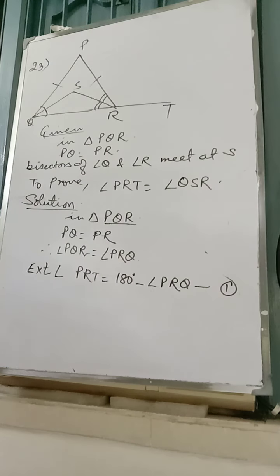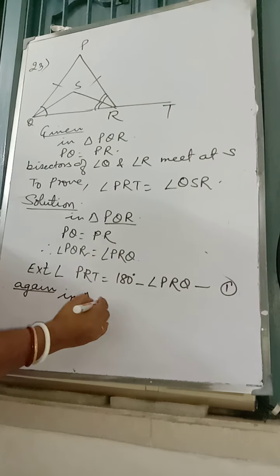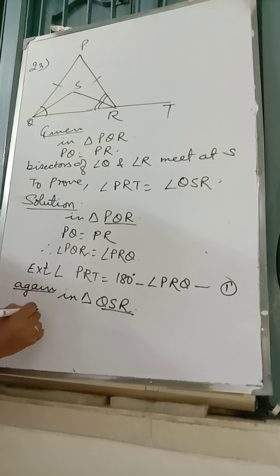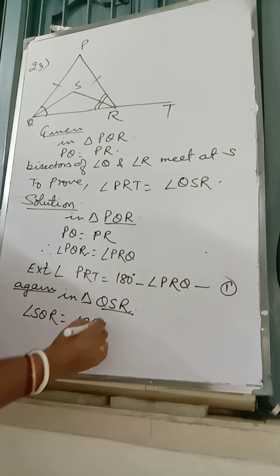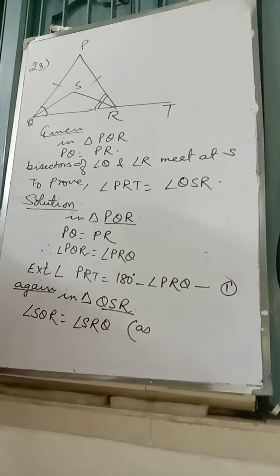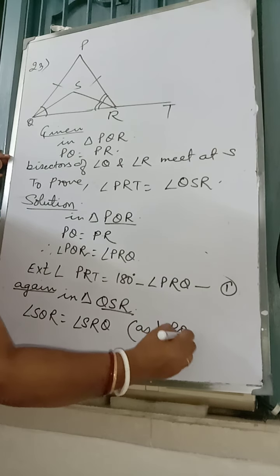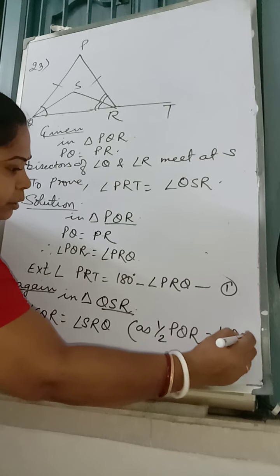Okay. Now come here, again in triangle QSR, angle SQR is equal to angle SRQ, as half of PQR is equal to half of PRQ.